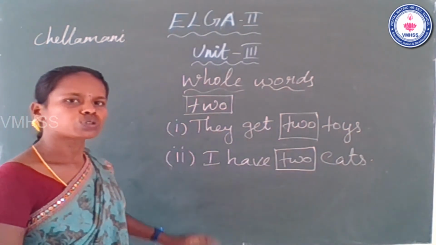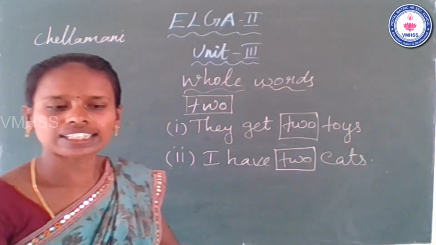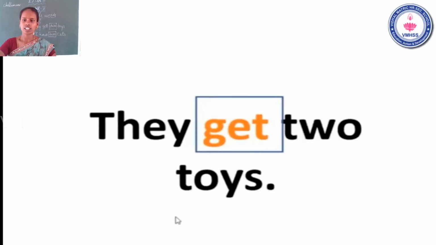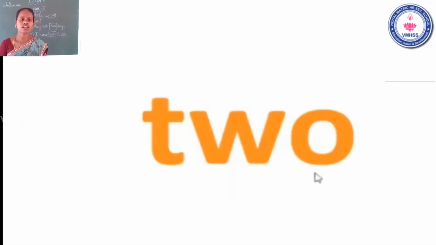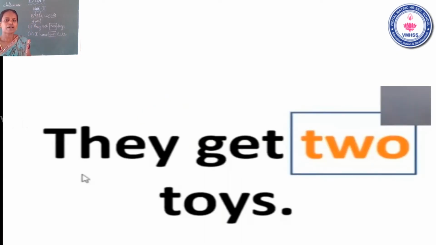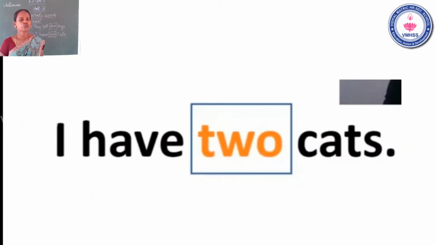Now look at the slide, students. The next whole word is two. The example, they get two toys. I have two cats.